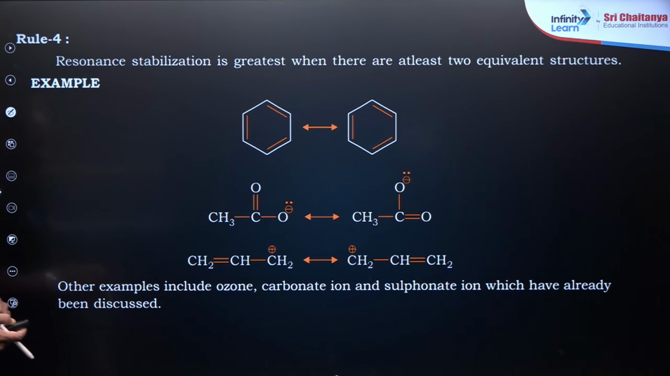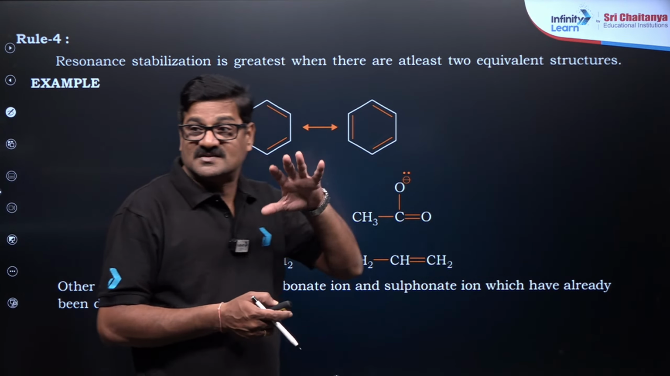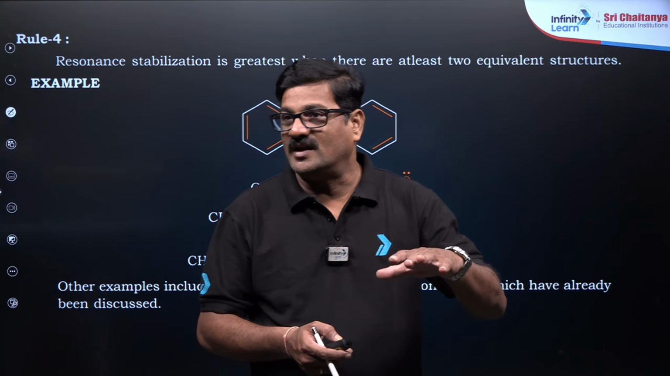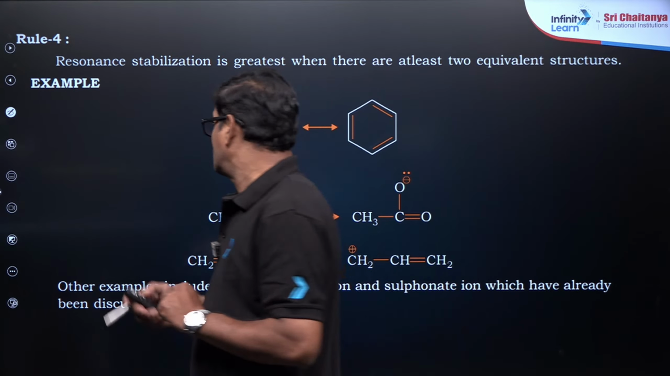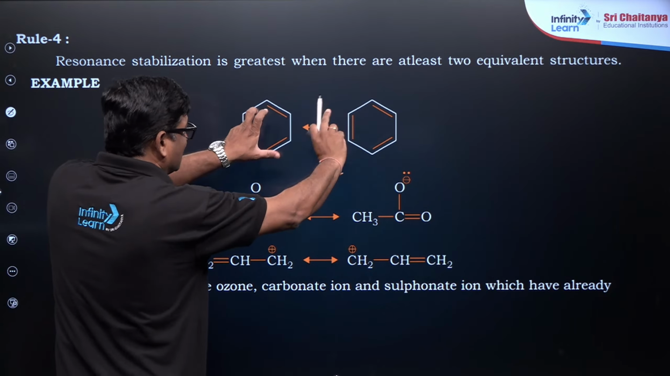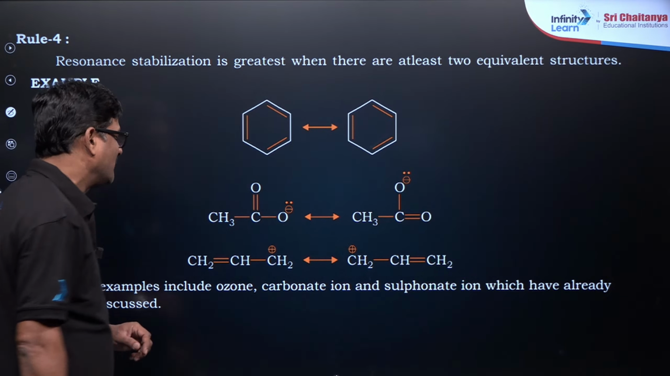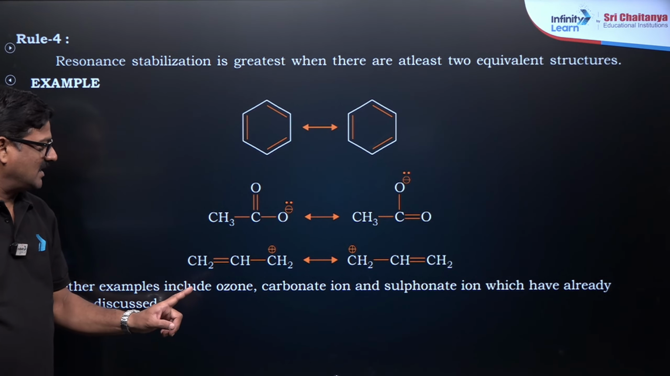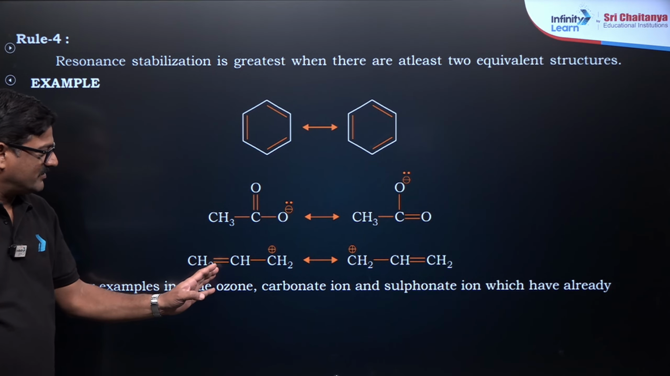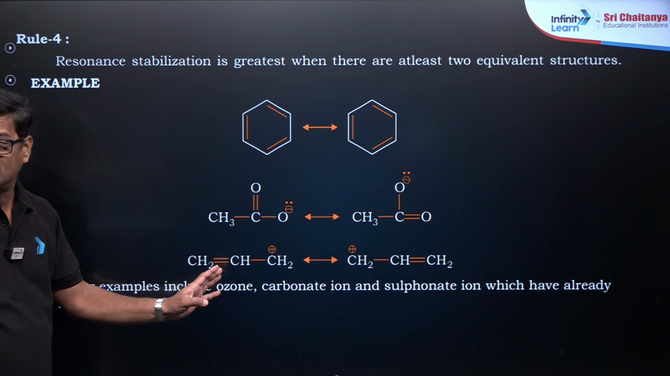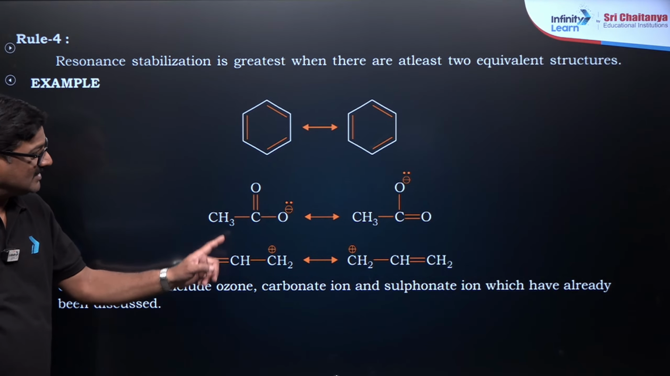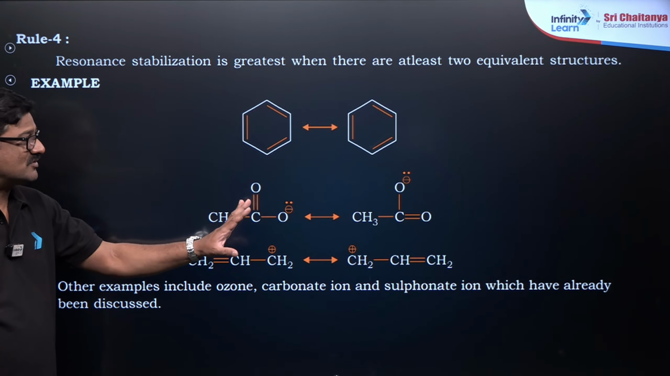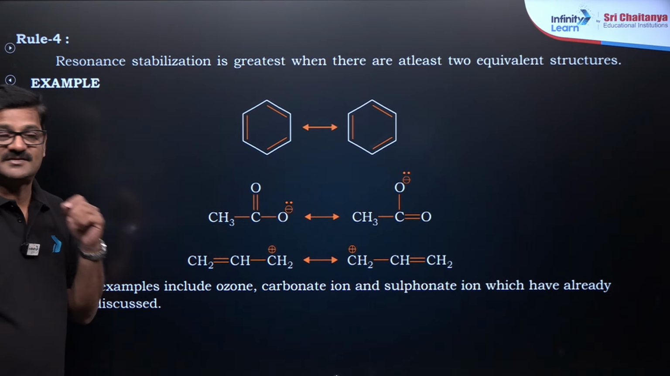Now rule number 4: resonance stabilization is greatest when there are at least 2 similar structures, 2 equivalent structures. Benzene has exactly 2 similar structures, so it is more stable. The carboxylate ion has the same structures, and the vinyl allyl carbocation also has similar structures, so a species with such resonating structures is going to be more stable.